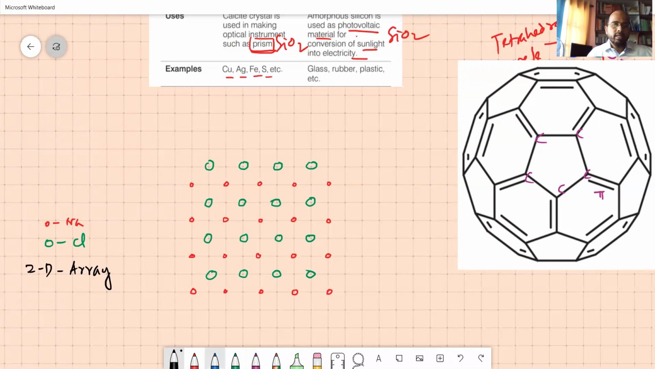Okay. However, if I start connecting them, one sodium will be forming a bond with only one chlorine atom. That means one sodium will bond with only one chlorine atom. Like this alone, you will see.